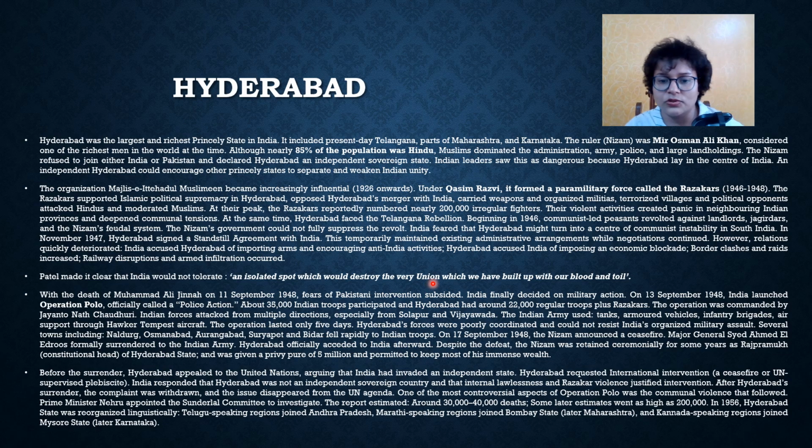About 35,000 Indian troops participated, and Hyderabad had around 22,000 regular troops at that time, plus Razakars. The operation was commanded by Jayanto Nath Chaudhary. Indian forces attacked from multiple directions, especially from Solapur and Vijayawada. The Indian Army used tanks, armored vehicles, infantry, brigades, and air support through Hawker Tempest aircraft. The operation lasted only 5 days.